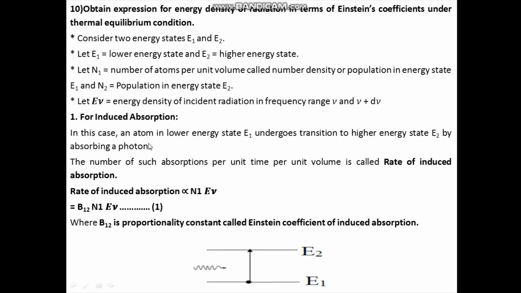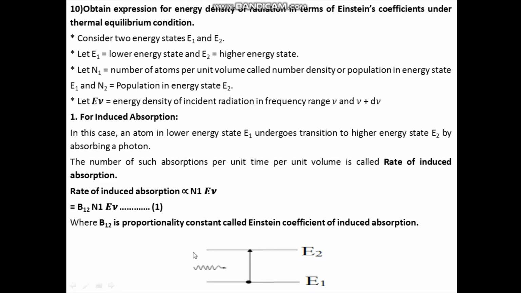In induced absorption, the atom is in the lower energy state E1 and it undergoes transition to higher energy state E2 by absorbing the energy of the incident photon. The number of such absorptions per unit time per unit volume is called the rate of induced absorption. We know in induced absorption, the incident photon carrying energy density E nu interacts with the atom in the lower energy state, and as a result there is a transition to higher energy state E2.